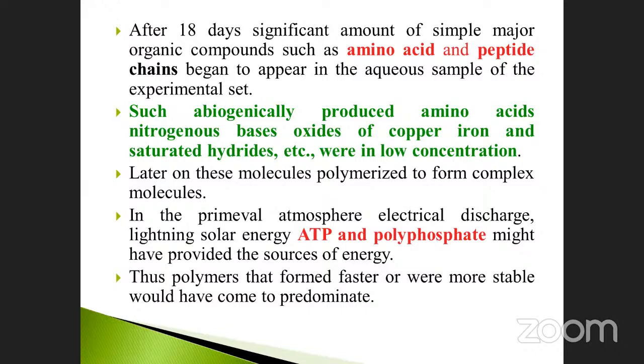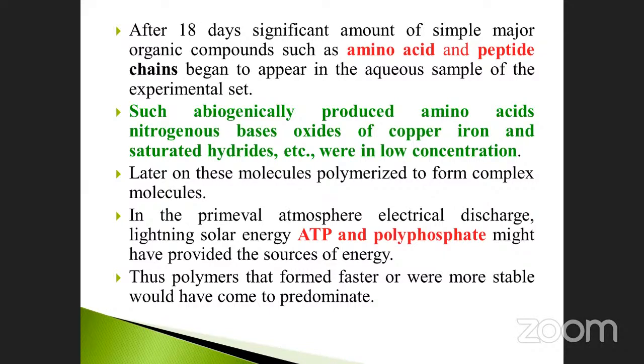Okay, see here. Such abiogenically produced amino acids and nitrogen bases, oxides of copper ion and saturated hydrates, etc., were in low concentration. This is important: abiogenically produced compounds. Which compounds did Urey and Miller produce, do you know? Amino acids and nitrogen bases. These are in very low concentration. Later on, these molecules polymerized to form complex molecules.